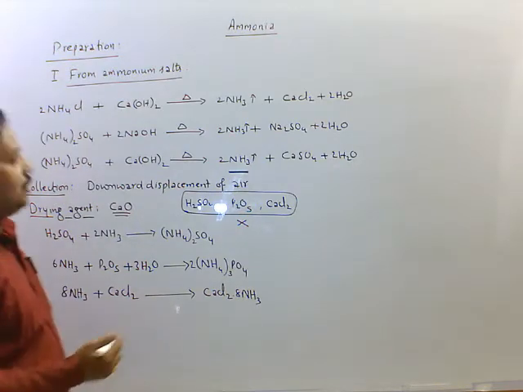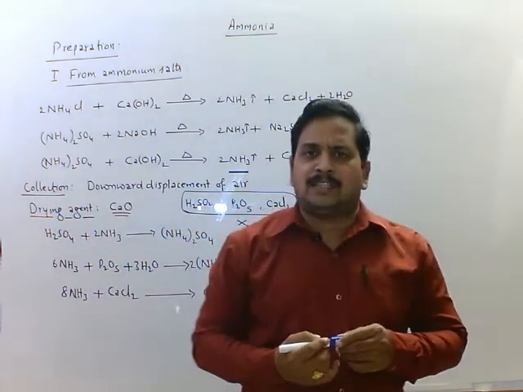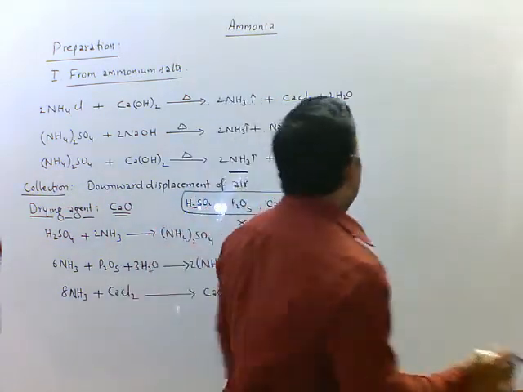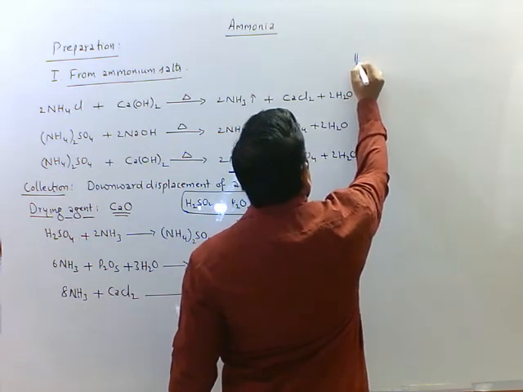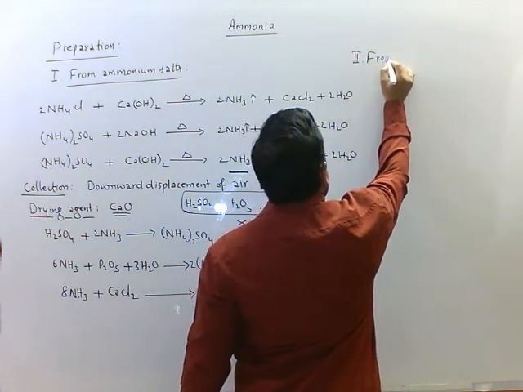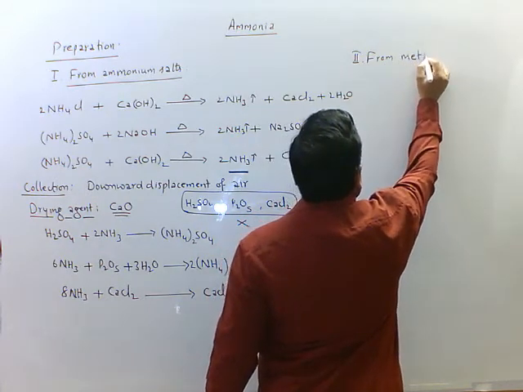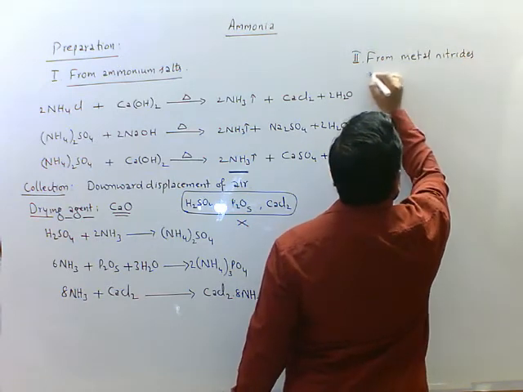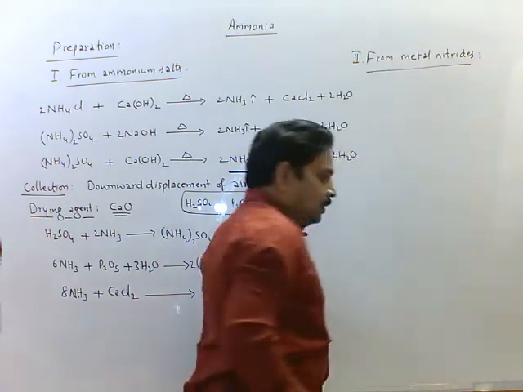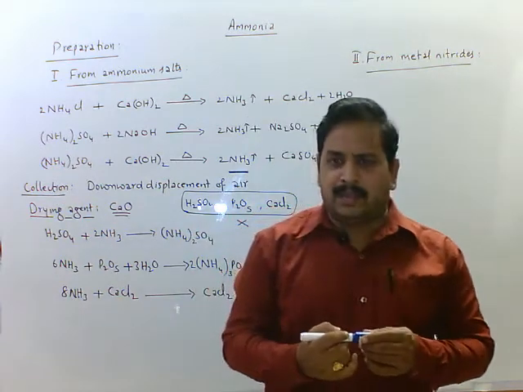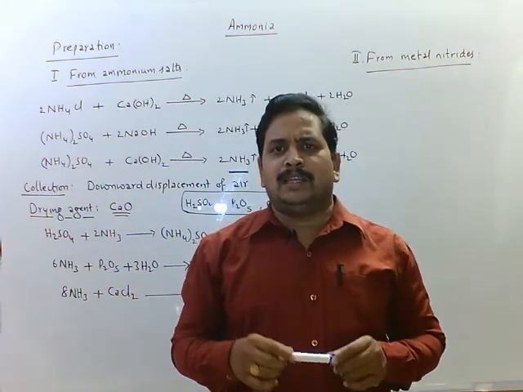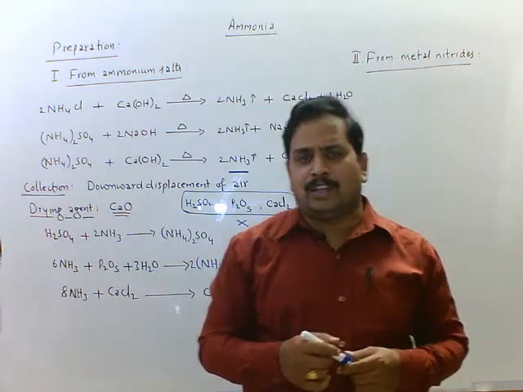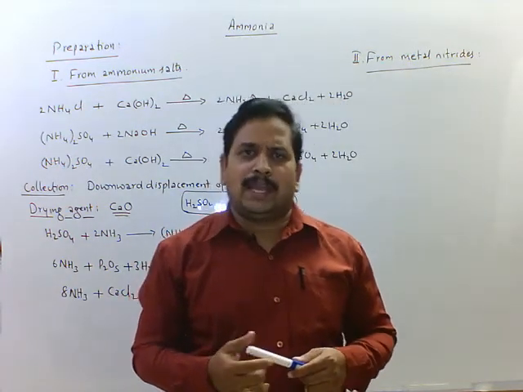And one more method is from metal nitrides. This is also a laboratory method. The first method is also a laboratory method, the second method is also a laboratory method. That is, the second one is from metal nitrides. These metal nitrides are formed by burning of metals in the atmosphere of nitrogen gas, followed by hydrolysis, we get ammonia gas.